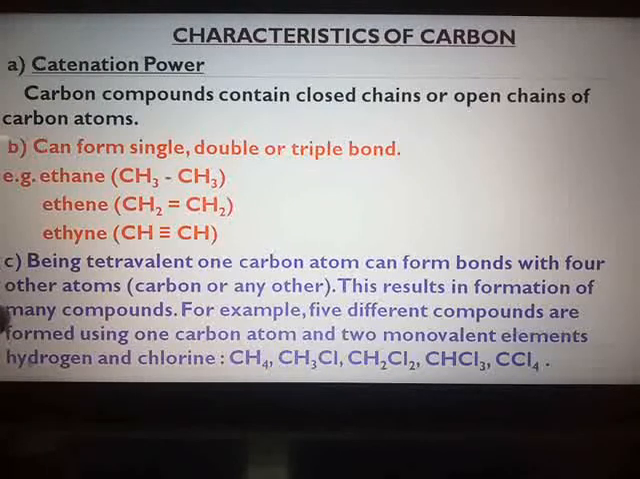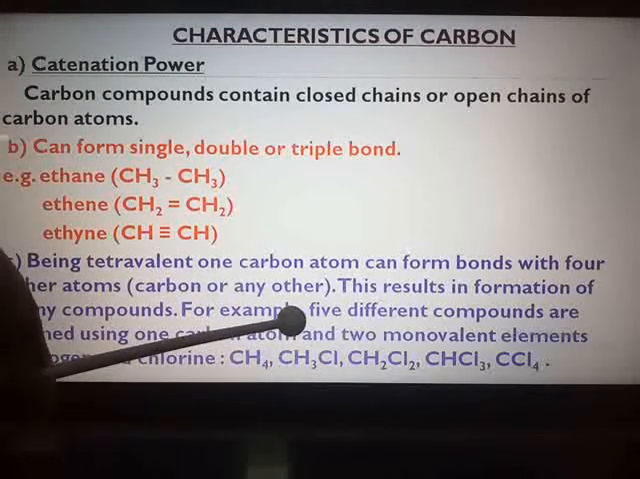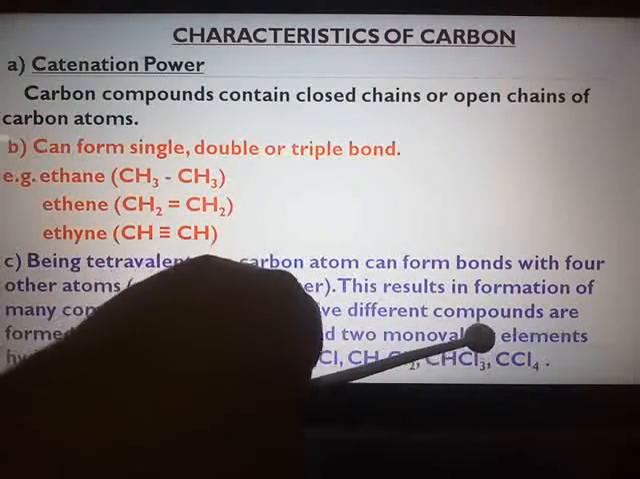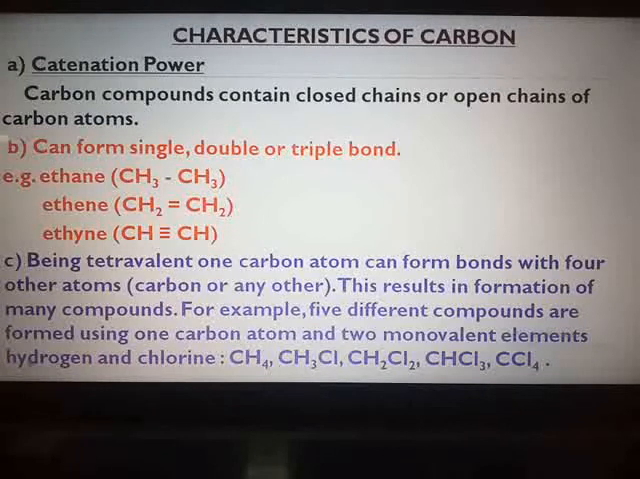If you take the example of hydrogen, it has valency 1. Chlorine's electronic configuration is 2, 8, 7, so also its valency is 1. So see the different types of compounds: CH4, methane, CH3Cl, CH2Cl2, CHCl3, CCl4. So you can see n number of compounds are formed. Similarly, carbon atoms form covalent bonds with atoms of different elements like oxygen, nitrogen, sulfur, halogens to form different types of carbon compounds.